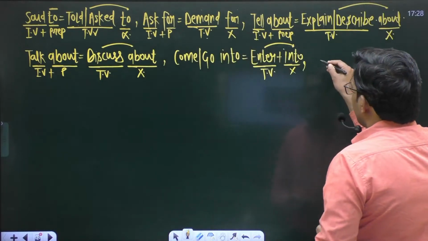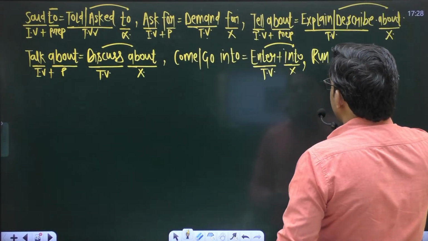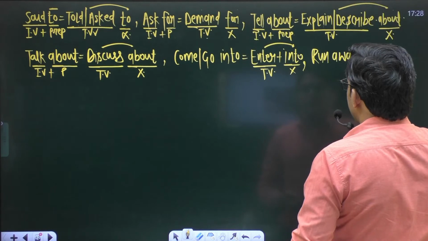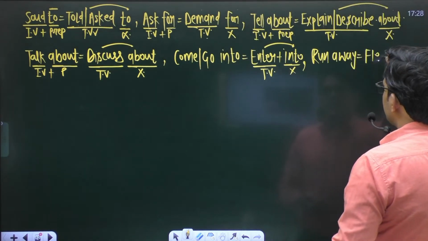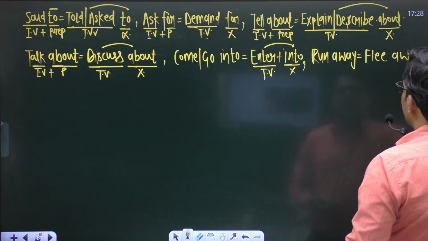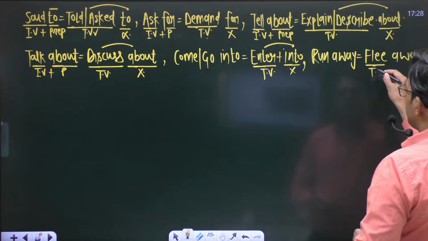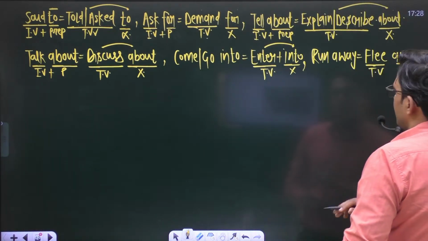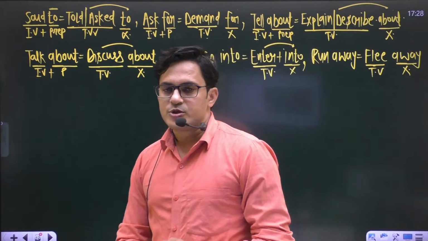Okay, run away. Run away is equal to what? Run away is equal to flee. So never say flee away. This is a transitive verb, and transitive verbs are not followed by a preposition like away.